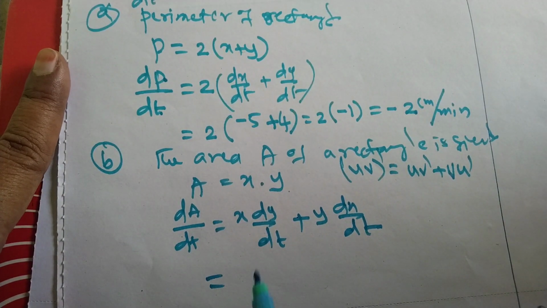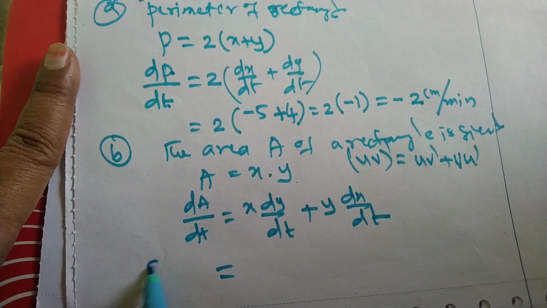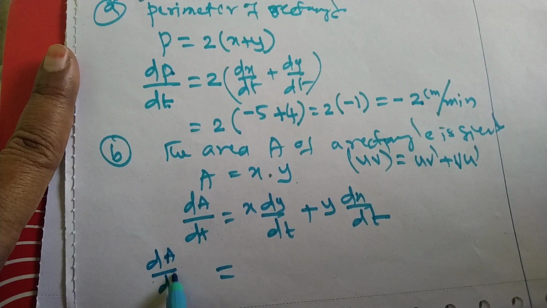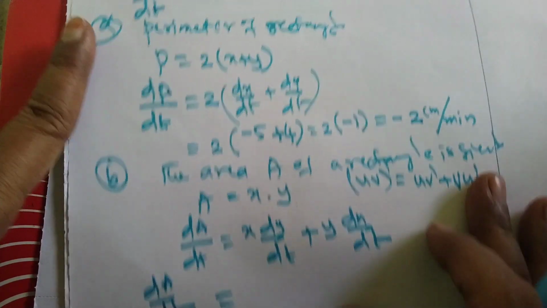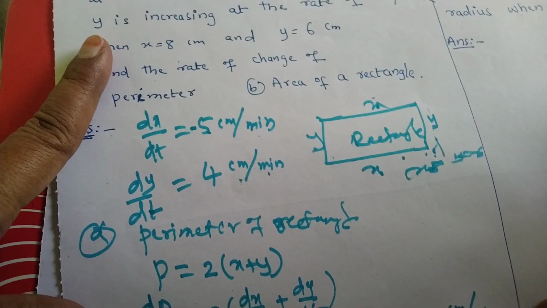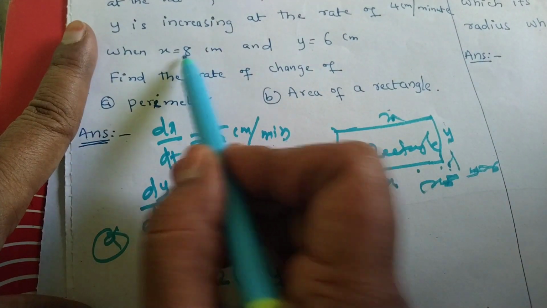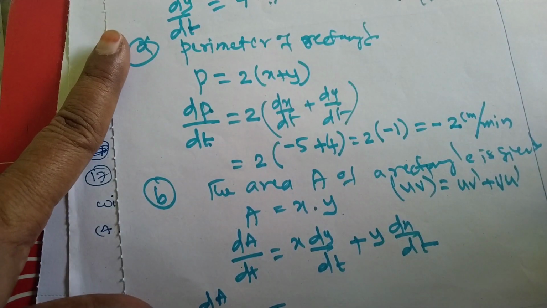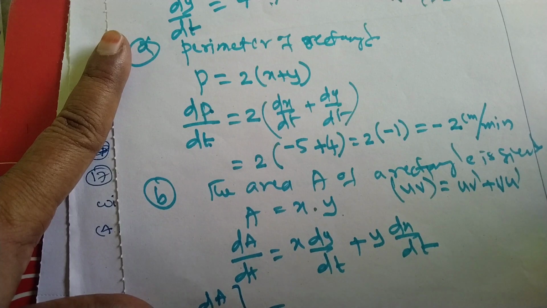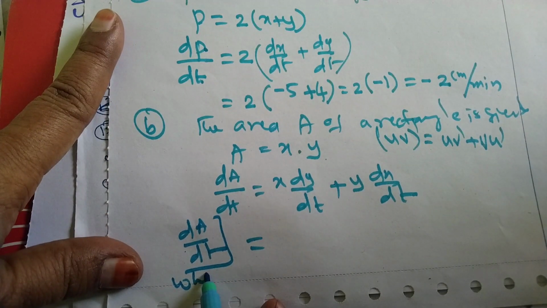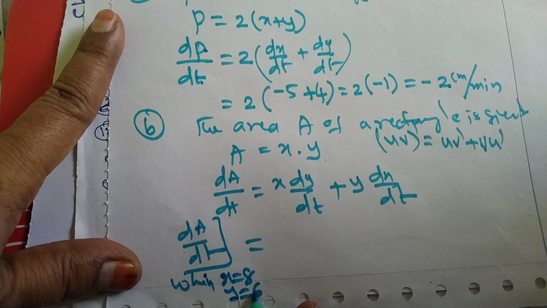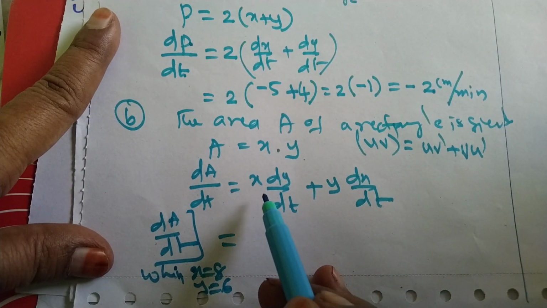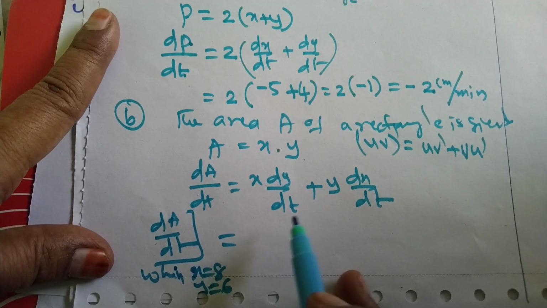So put the value here, dA by dt. It is given in question when x equal to 8 and y equal to 6, you have to put x as 8 and y as 6.